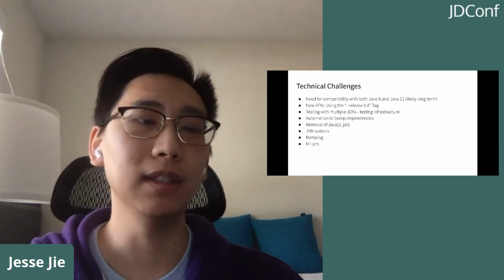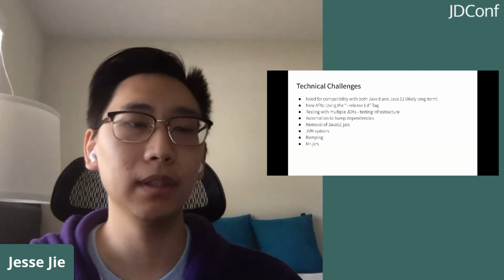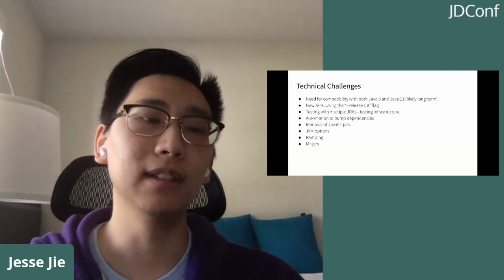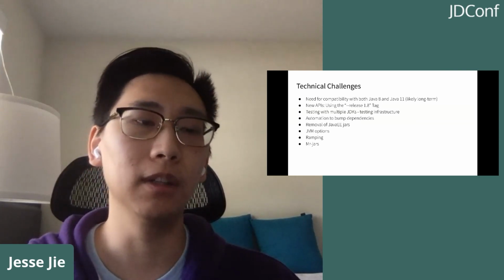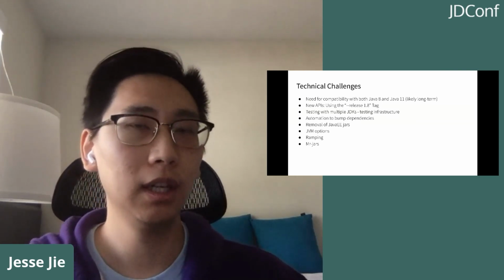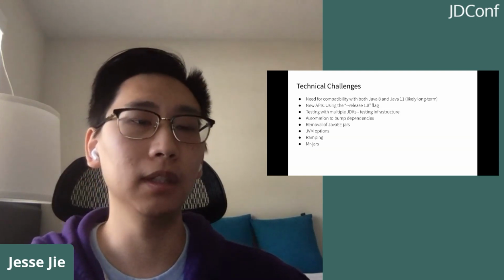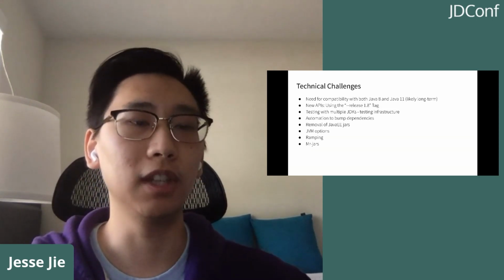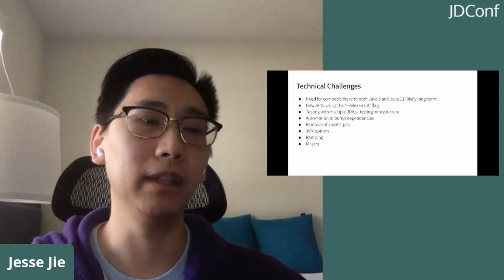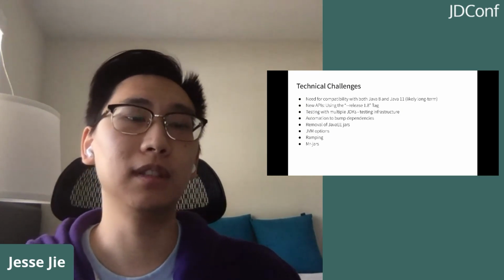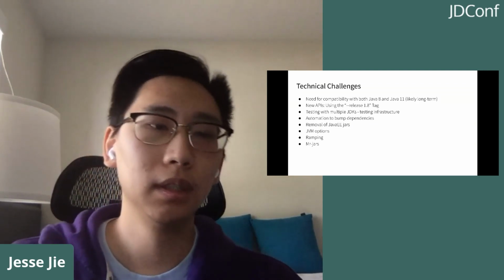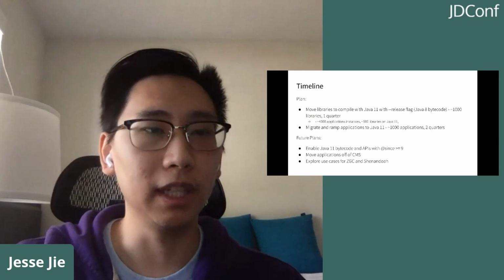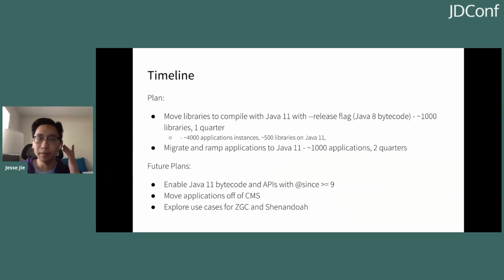However, we found that these two solutions are not addressing exactly the same issue, because with multi-release jars, you can have two different compilers compile the bytecode. You can have your Java 8 compiler compile the bytecode for the Java 8 VMs, and your Java 11 compiler compile bytecode for the Java 11 VMs. This is different than a runtime check, which can only have one compiler. So yeah, these are the technical challenges we faced. And next, I'll be talking about our timeline.